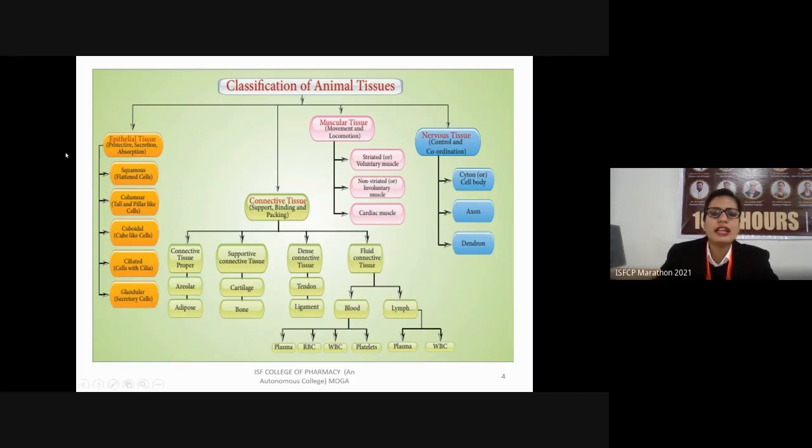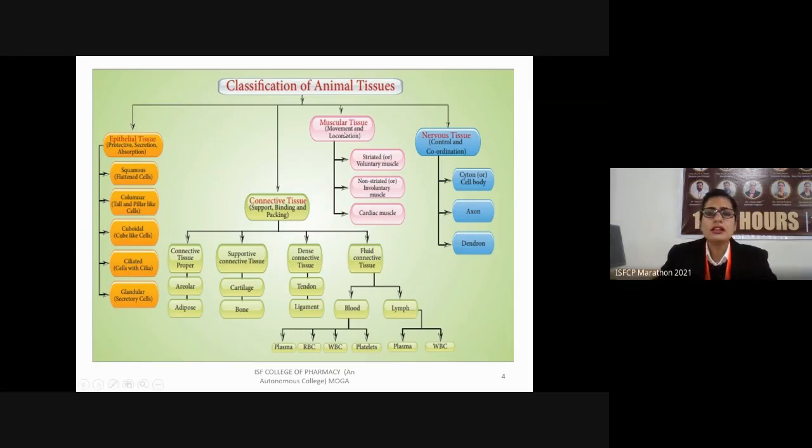Next we have the connective tissues. This is the largest type of tissue, which performs a variety of functions. Its first function is to support the tissues, as they lie beneath the epithelial tissues in most cases. That's why their main function is to support these tissues. Their function is also binding and packing. They bind the underlying structures, or they are also combined with the epithelial tissues. Hence, they perform binding and packing also.